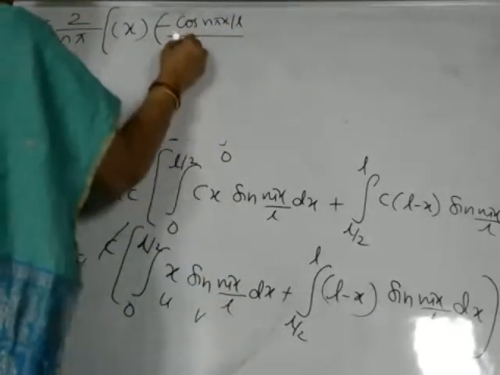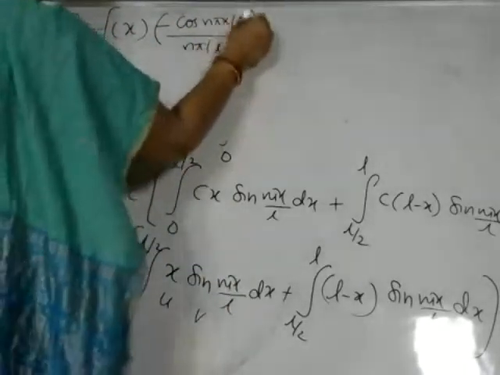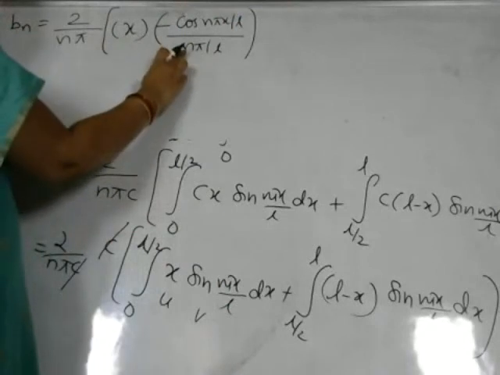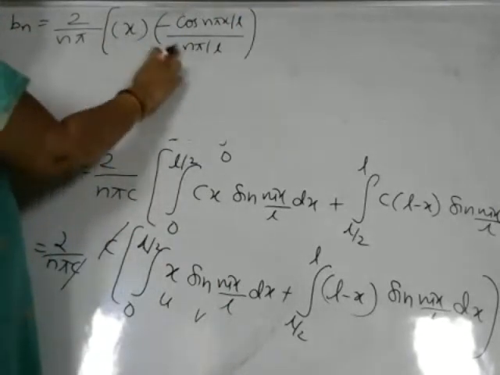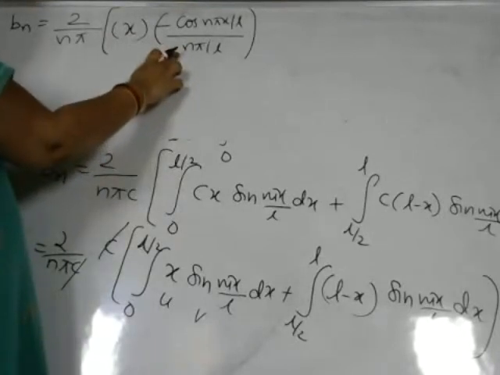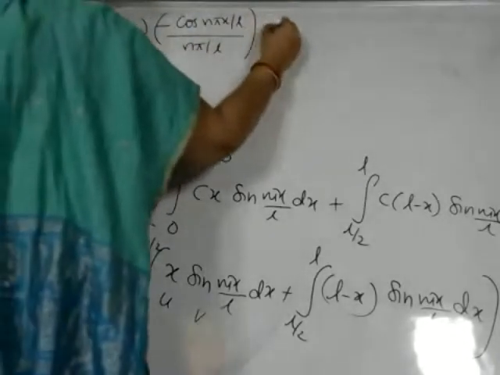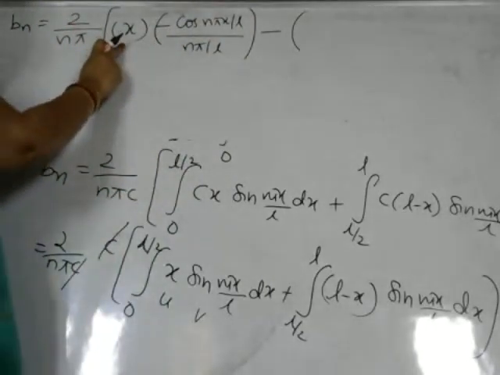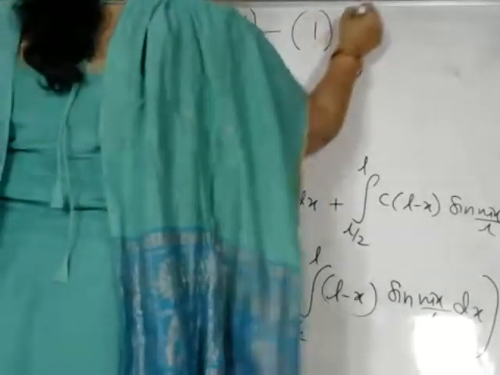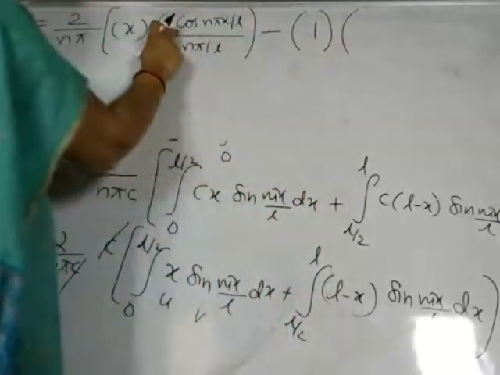What is the x coefficient we have? N pi by L. U first function into integral of second function, that is u is x into integral of v. Next we go with alternate signs. So minus derivative of x. What will be the derivative of x? Derivative of x is 1.